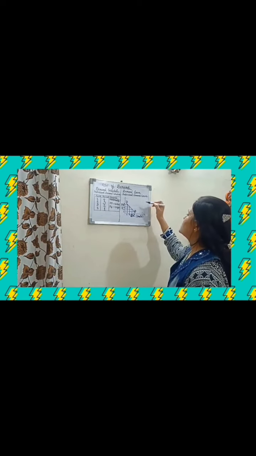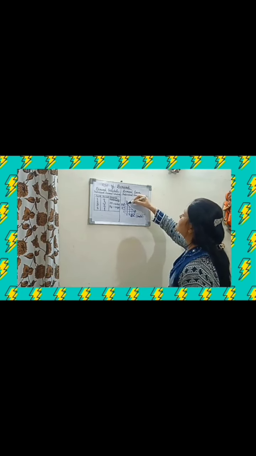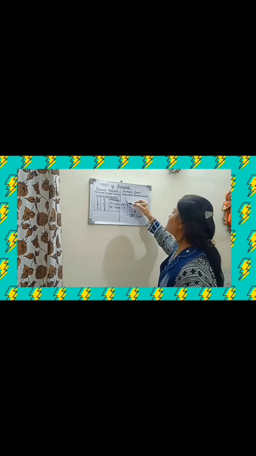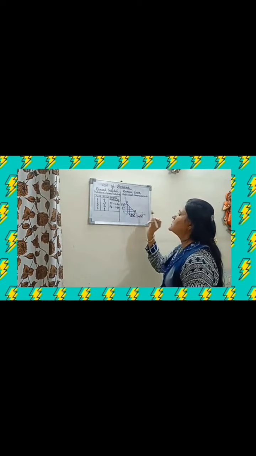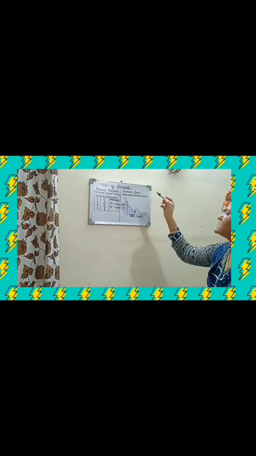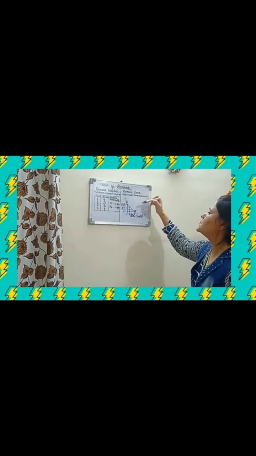So it is also showing the inverse relationship between price of the commodity and quantity demanded. So DD is the demand curve here, which slopes downwards. As the price increases, the quantity will decrease, and as the quantity increases, the price will decrease. So the DD demand curve will slope downwards.